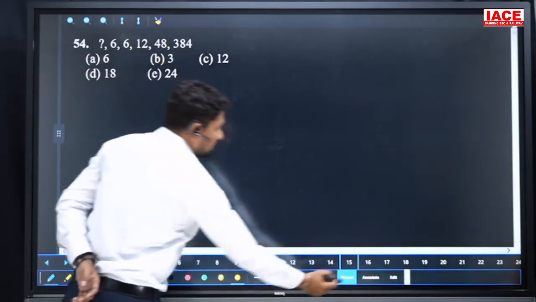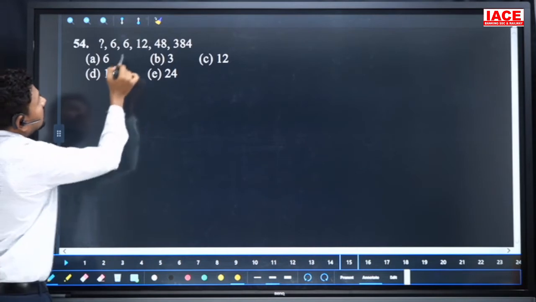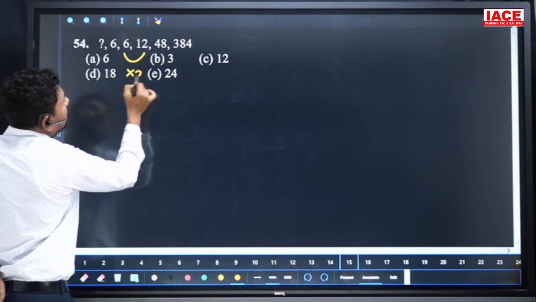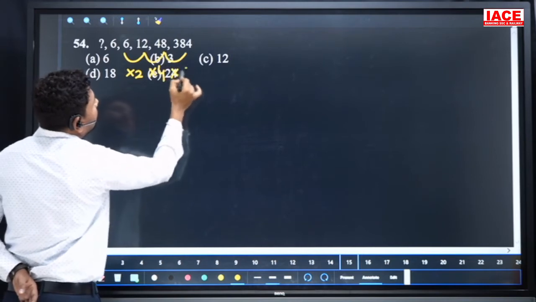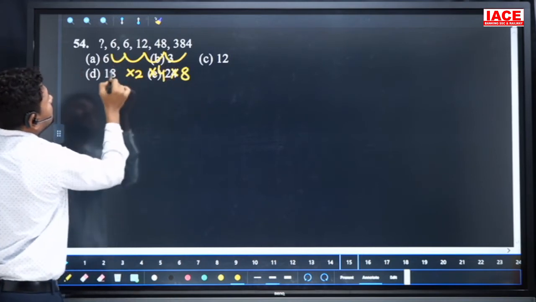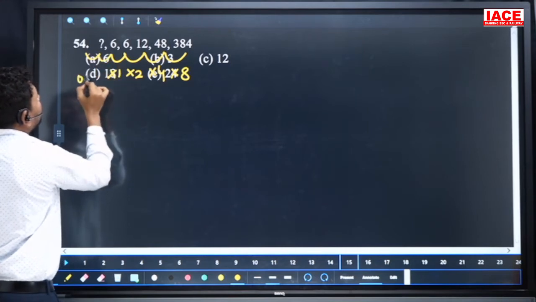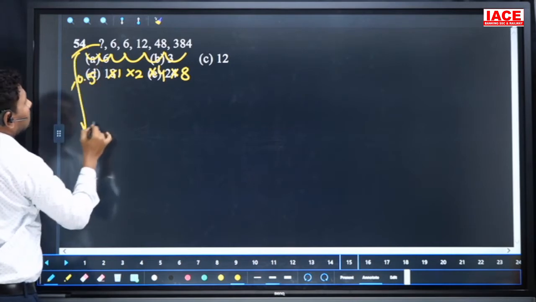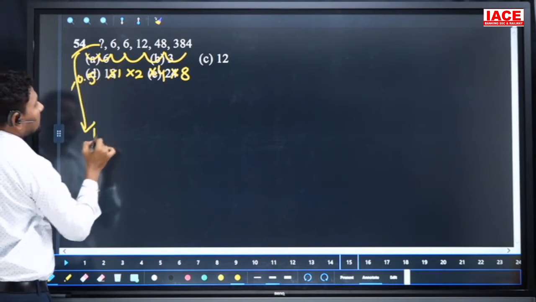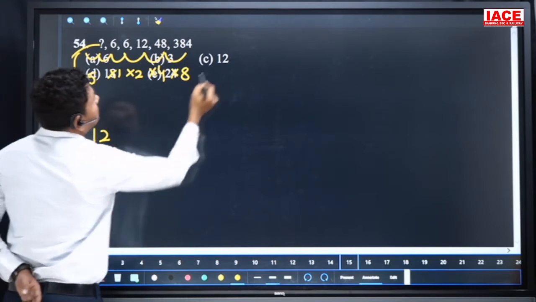Next one, they have given the first number in the question, and for the next value they are asking. 6 to 12 is 2 times, 12 to 48 is 4 times, 48 to 384 is 8 times, and here 6 to 6 is 1 time. That means here to here the number is 0.5 times. What is the number we substitute in the question mark to get the value 6? The number is 12. 12 into 0.5 is equal to what? 6. Our option is C.